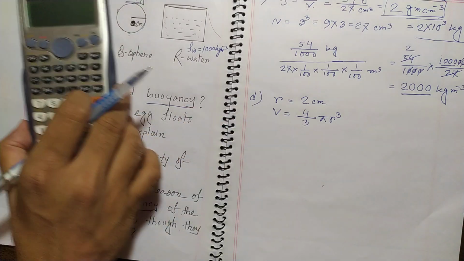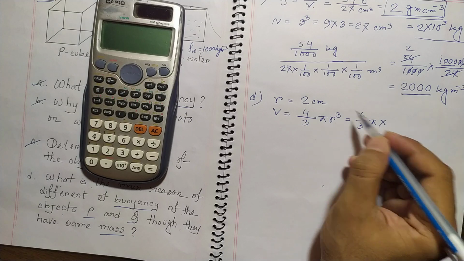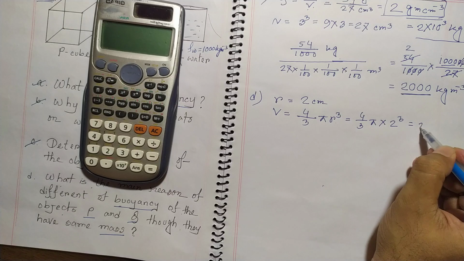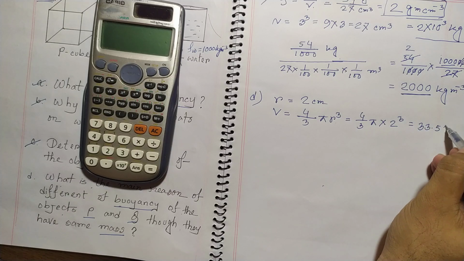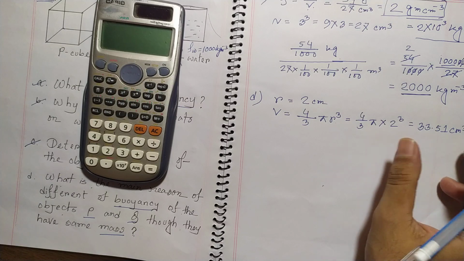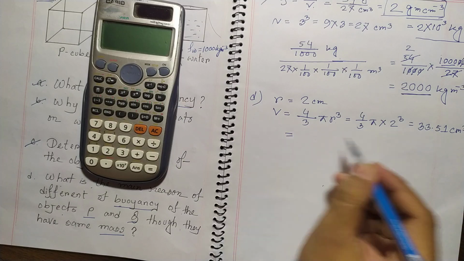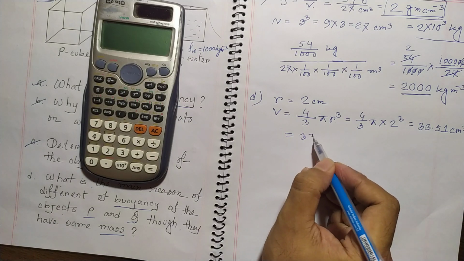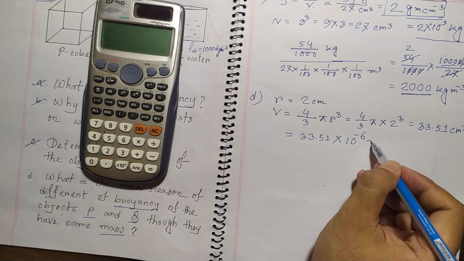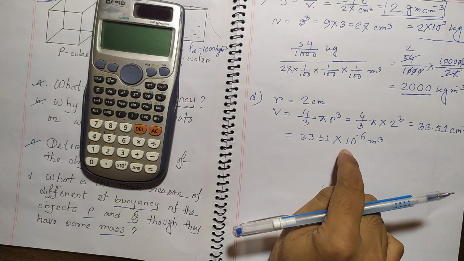So if it is 4/3 pi r cube, with r as 2 cube, it would be 33.51 centimeter cube. If it is centimeter cube, then we need to convert it into meter cube. So what we need to do is, 33.51, you must consider 10 to the power minus 6 meter cube. So this is the volume of the sphere.